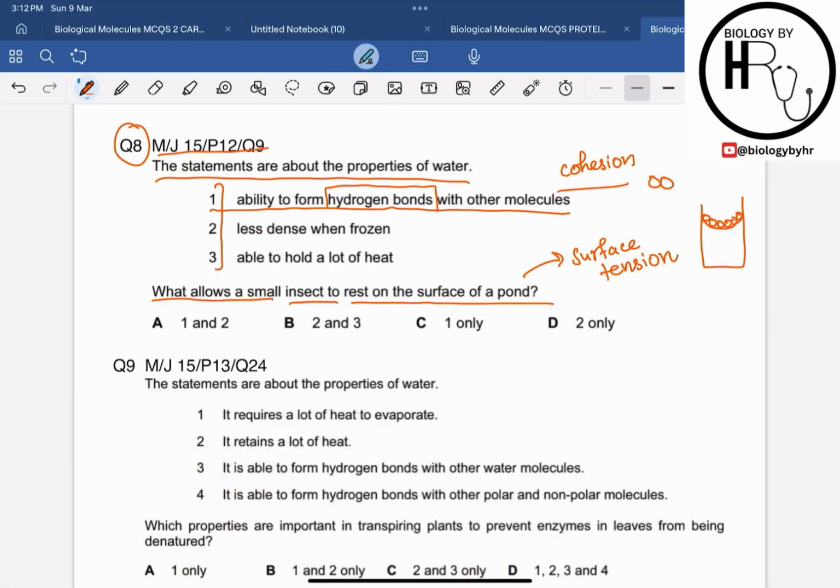And small insects, for example pond skaters, can rest and slide over the surface of the water without breaking the surface of the water due to the surface tension, right? So this statement is correct.